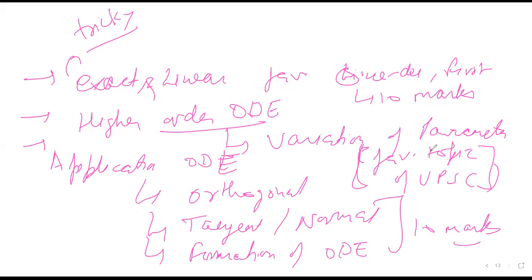In higher order ODE, variation of parameter is important, but it does not mean that other higher order ODEs are not important. Variation of parameter is more important, but other methods are also important. Do them thoroughly. Questions are really easy, not that tough.